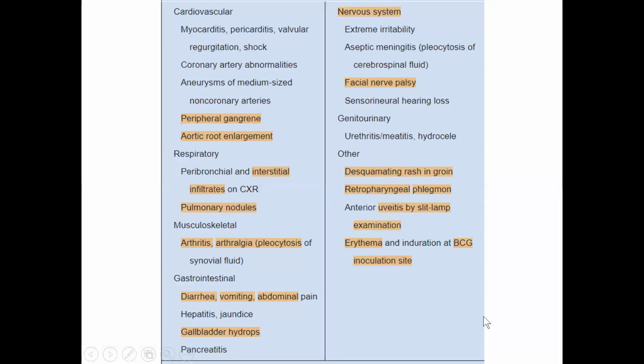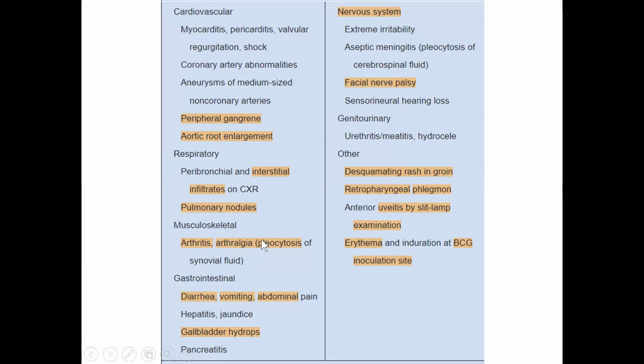Okay. So other manifestations, apart from these 5 major manifestations. Other cardiovascular manifestations can be myocarditis, pericarditis, valvular regurgitation. MR is common in Kawasaki, where 25% of Kawasaki disease can have MR. Also coronary artery abnormalities, aneurysms, peripheral gangrene. They can have aortic root enlargement also. Respiratory complaints like peribronchial and interstitial infiltrates on X-rays, and pulmonary nodules can be there.